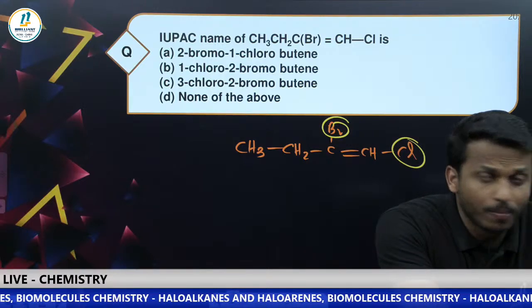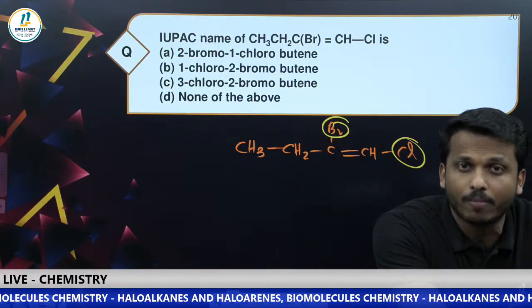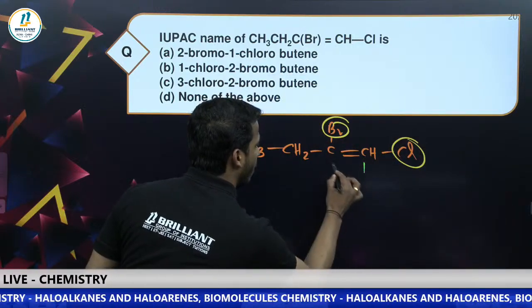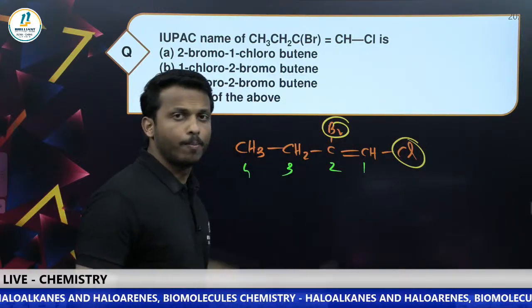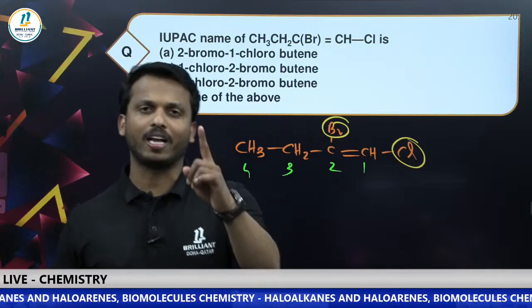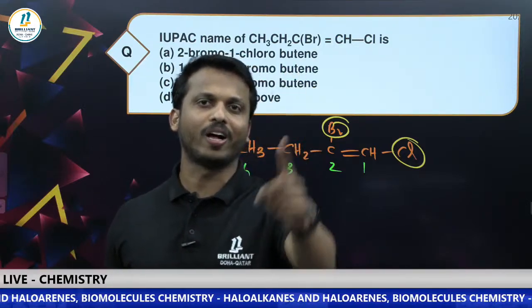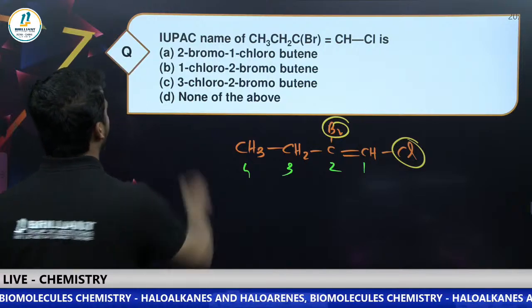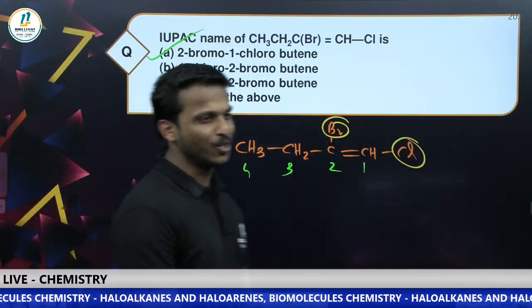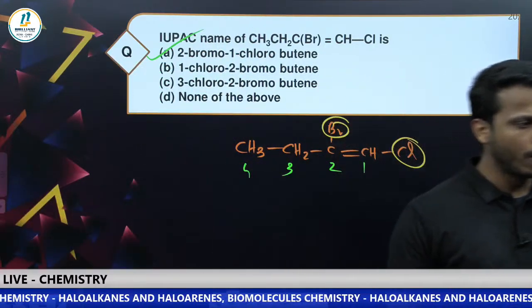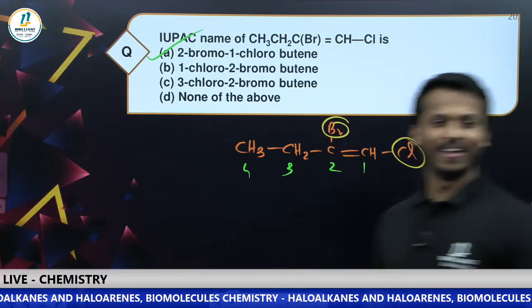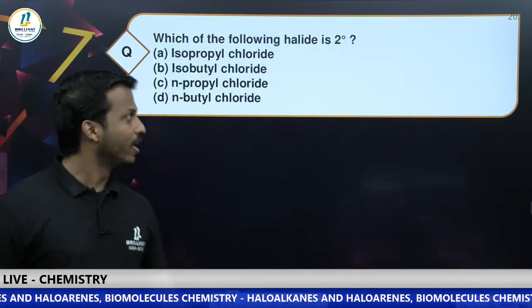See, dear all, the double bond has more priority than halogen. That's the first thing. So number 1, 2, 3, 4. Bromine and chlorine in alphabetical order, bromine should come first. Where is bromine? Second. 2-bromo is the start, and that is only option A: 2-bromo-1-chlorobutene. Yes, dear all, very good. The answer is option A. Satvik, Abu, good.